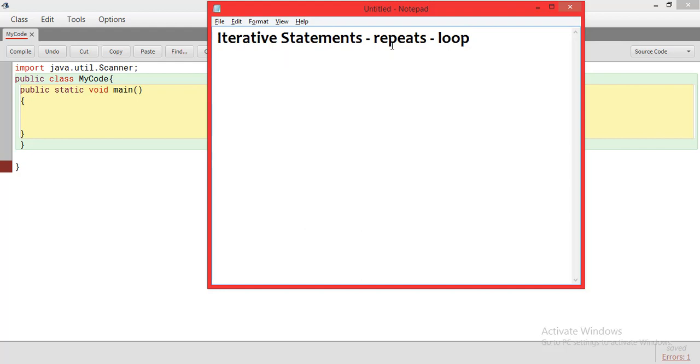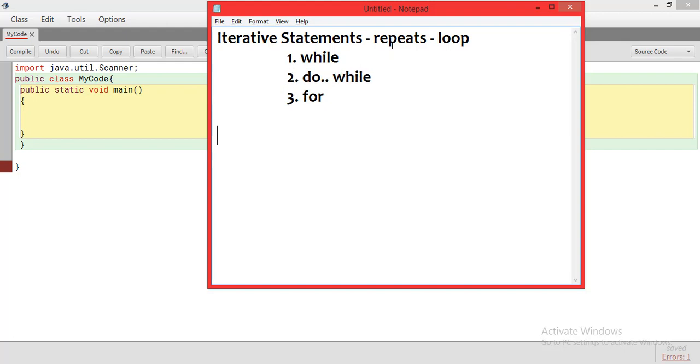There are three ways of creating a loop. First is the while loop. Second, you have something called the do while loop, and then third is the for loop. So we've got three types of loop: there's a while loop, there's a do while loop, and a for loop.